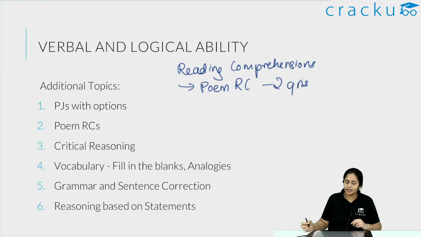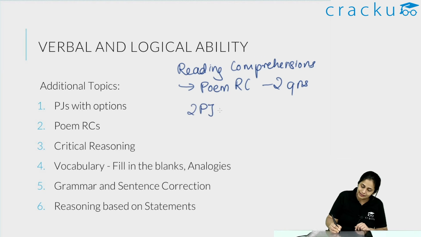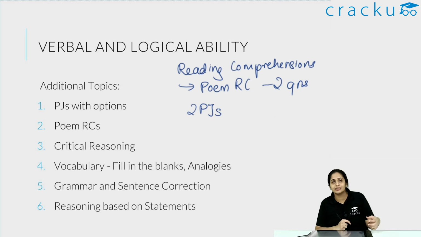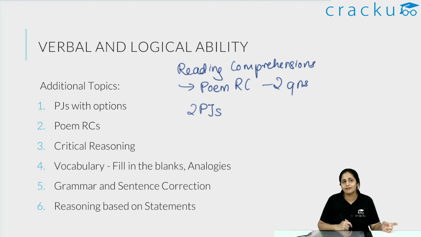Now we come to the parajumbles. There will be 2 parajumbles, and these are generally 5 sentences, but you have options. So because there are options, this becomes easier to solve. But on the other hand, last year, what we saw in 2021 is that they did not take anything which was contiguous sentences.